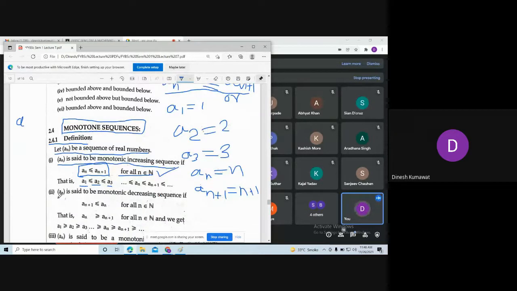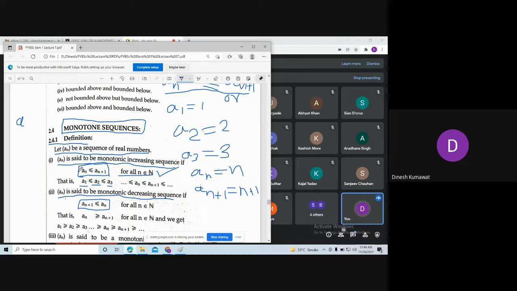In the same way, we are going to define the monotonically decreasing sequence. Now the situation is opposite. A_n is said to be a monotonically decreasing sequence. You can see here the word is only monotonic and I am using monotonically decreasing; that is the natural statement which you will find in the reference book. So a_n is said to be monotonically decreasing if a_(n+1) is less than or equal to a_n.